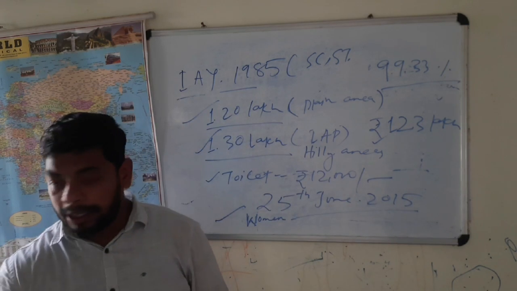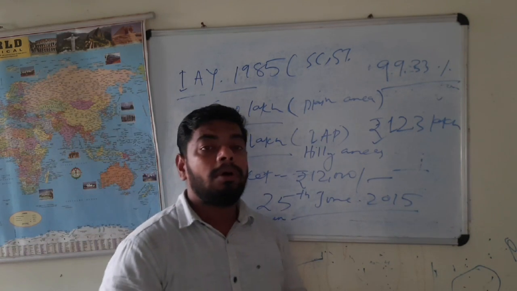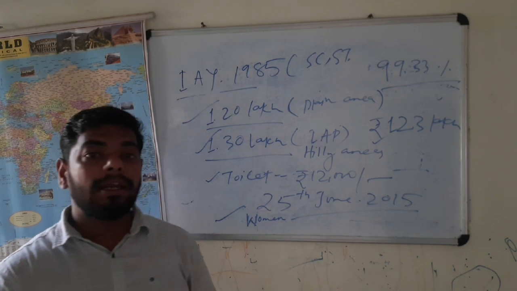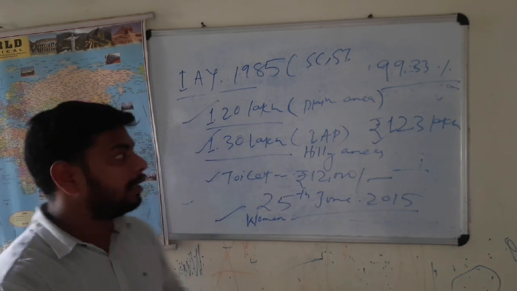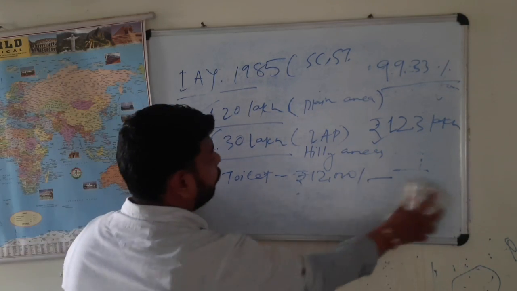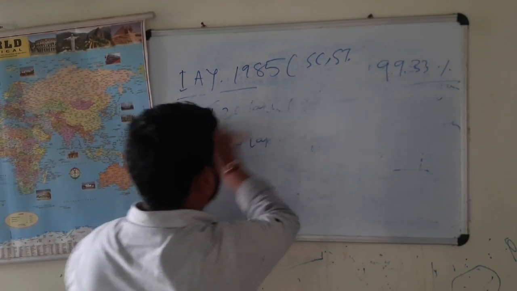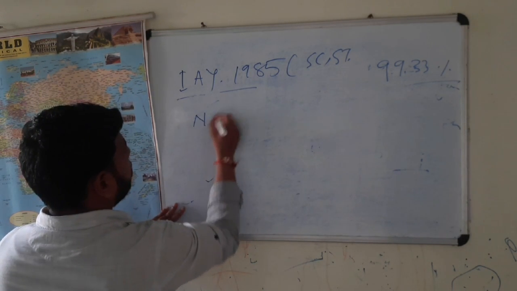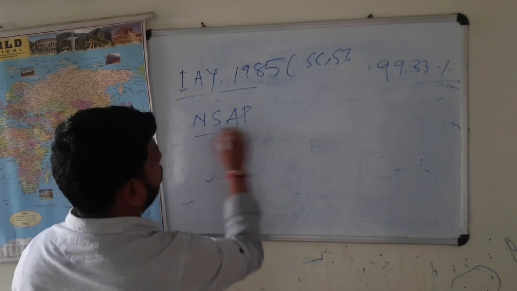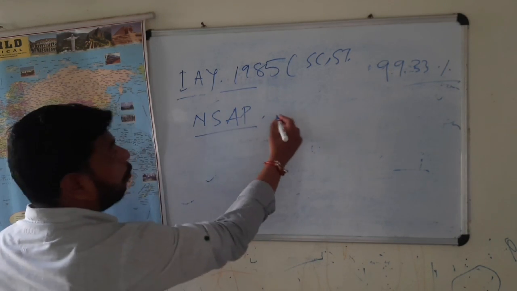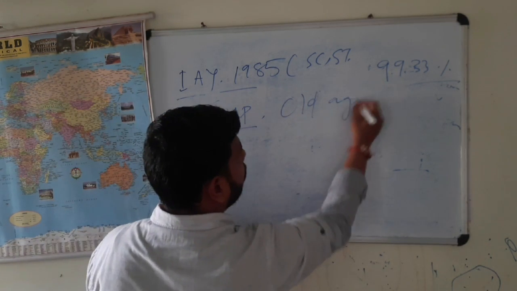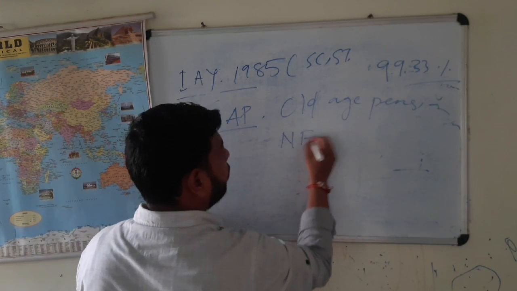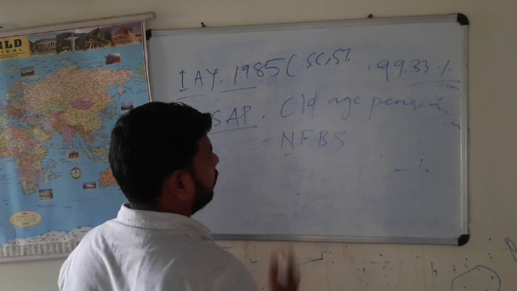Apart from that, to uplift the vulnerable sections of society, the National Social Assistance Program is there. Under the National Social Assistance Program, old age pension is there, National Family Benefit Scheme is there, okay.